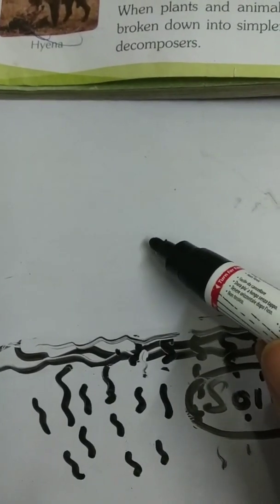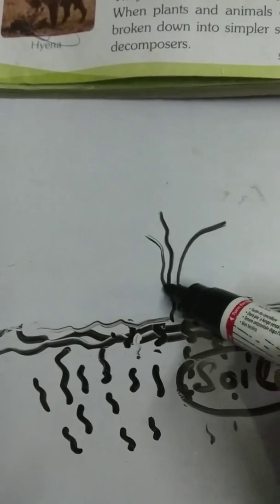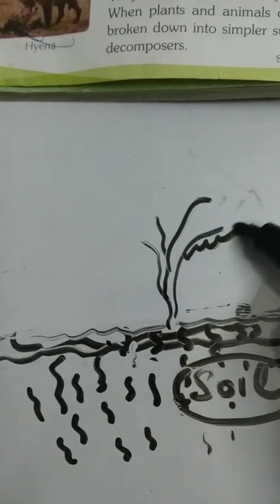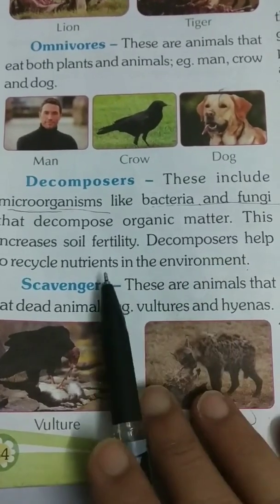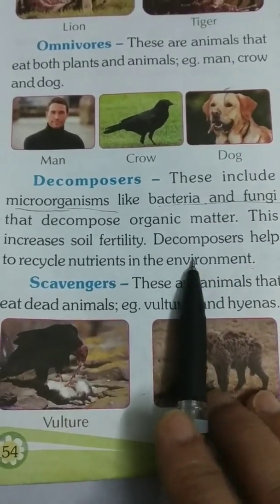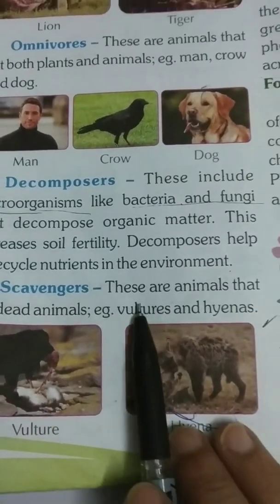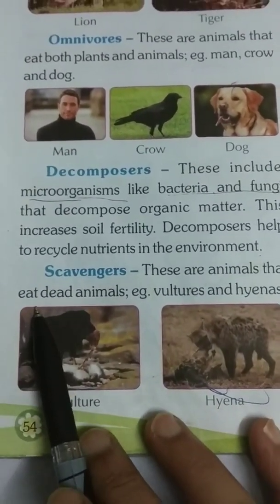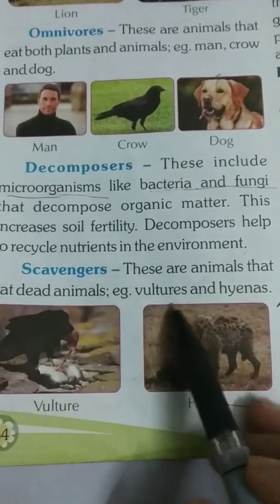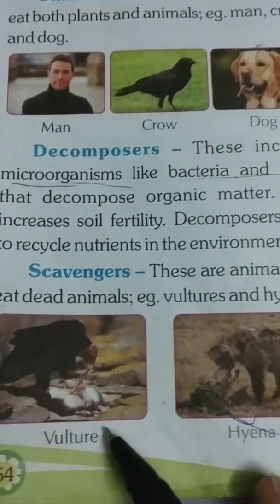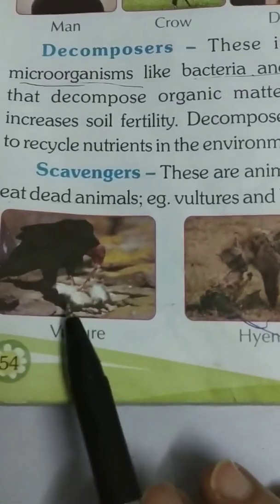Due to increase in fertility, we get good production of crops. These help to recycle nutrients in the environment. Scavengers. These are animals that eat dead animals. Underline dead animals. For example, vulture and hyena.